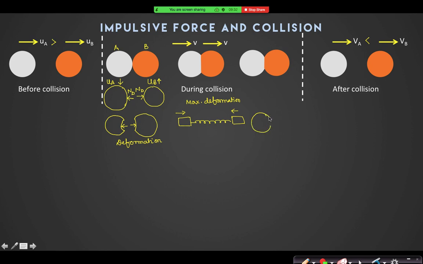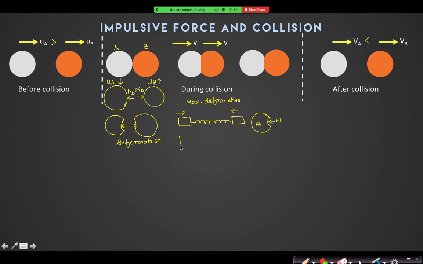Can you tell me now what is the direction of force on this block A? Is it the same as ND or is it opposite to ND? So it should be opposite, no, the restoring one. No, it is the same direction, because the spring is again pushing that block.